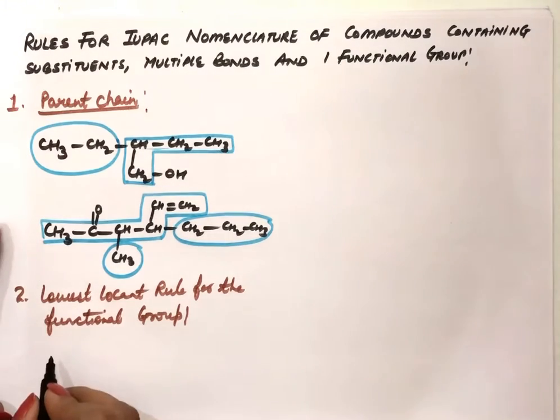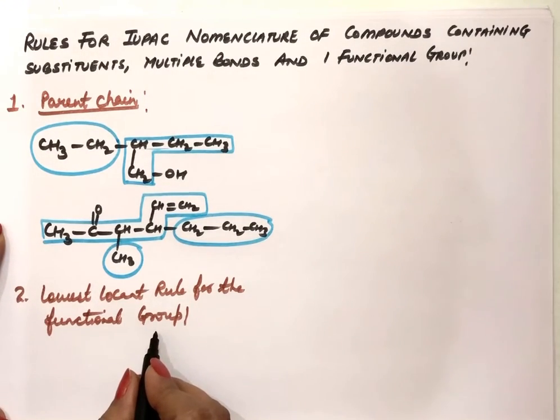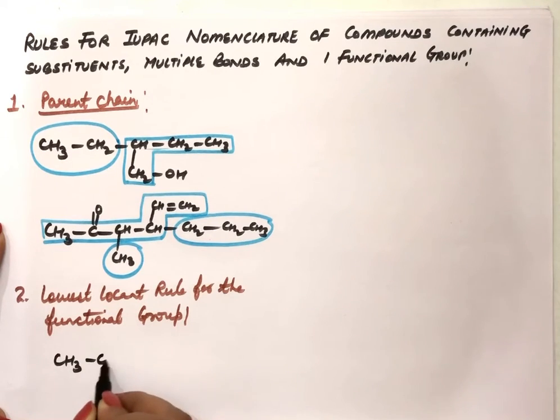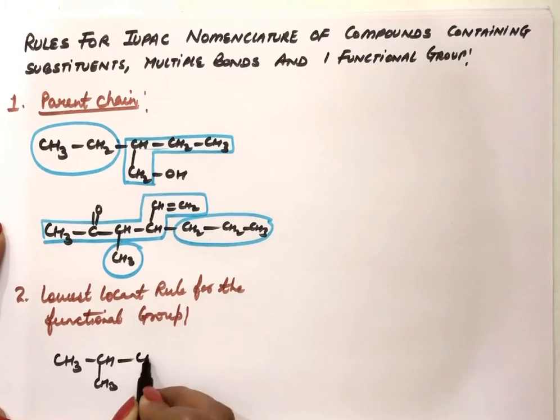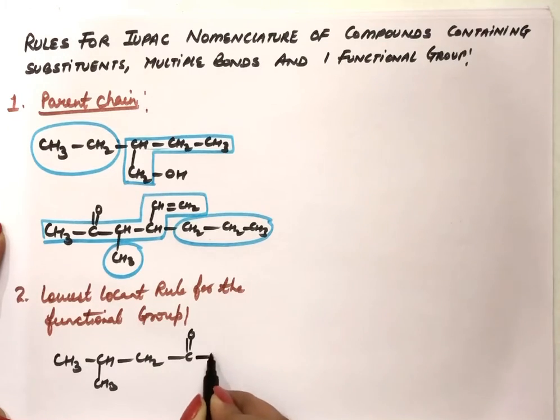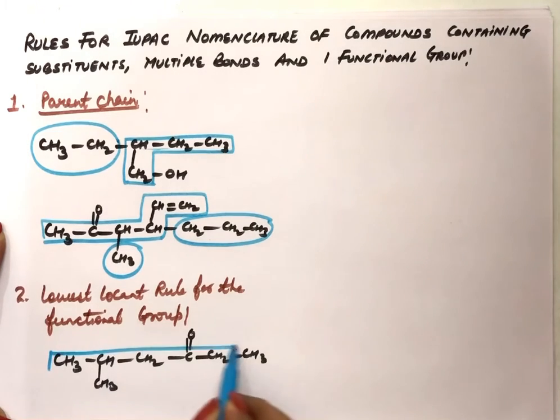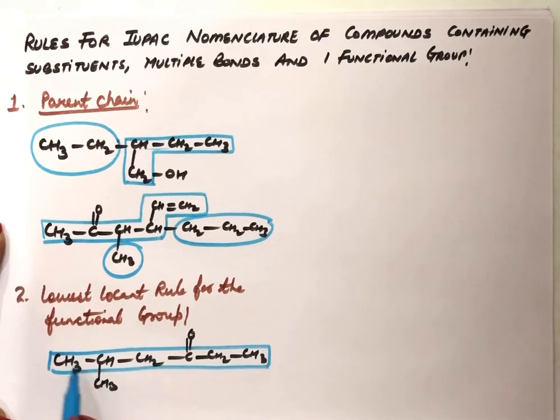For example, if we take this compound, this ketone is the functional group, and the parent chain we can take is this. Now numbering: if I do it from this side, the functional group carbon gets the 4th number. But if I do it from this side, the functional group carbon gets the 3rd number. So we'll do the numbering from right to left, because this carbon gets the lowest locant. The locant here is 3 in this case.